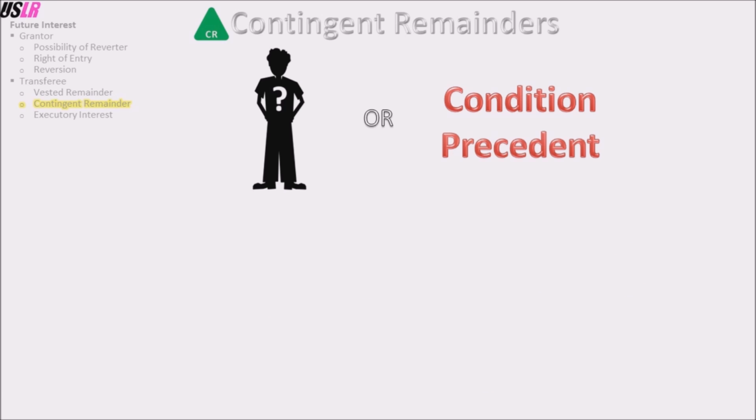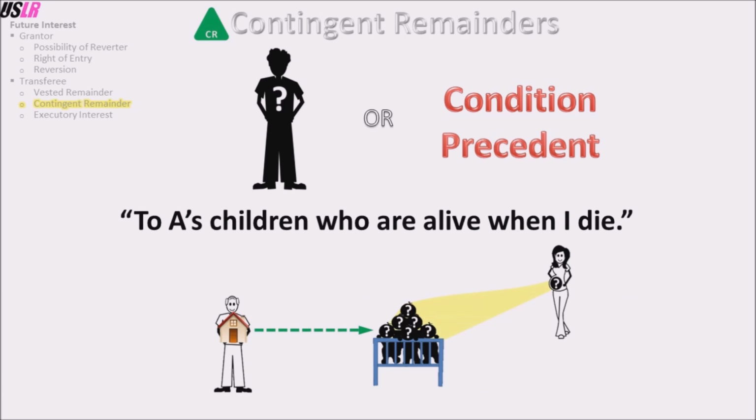Another example, O conveys to A's children who are alive when I die. O is alive, but we do not know which, if any, of A's children will be alive when O dies. Thus, A's children have a contingent remainder.